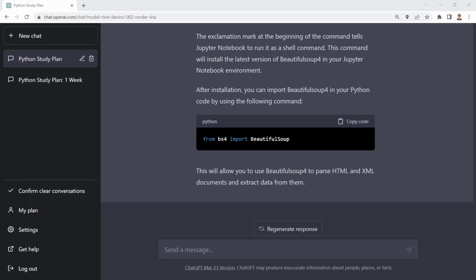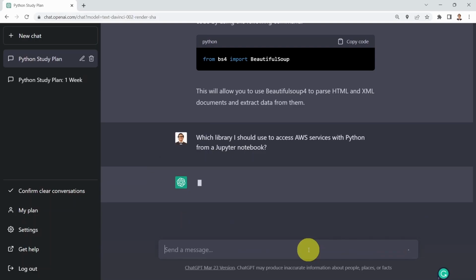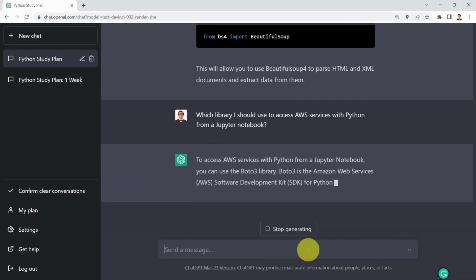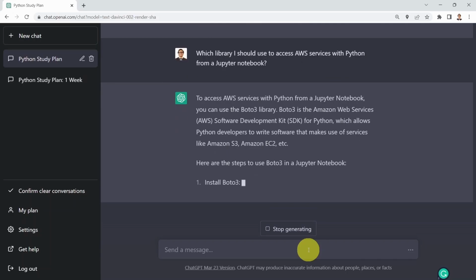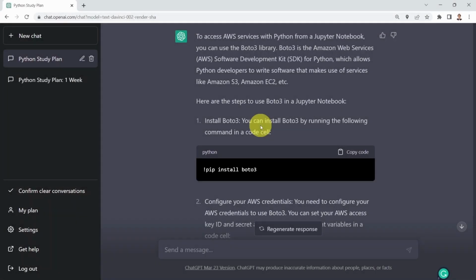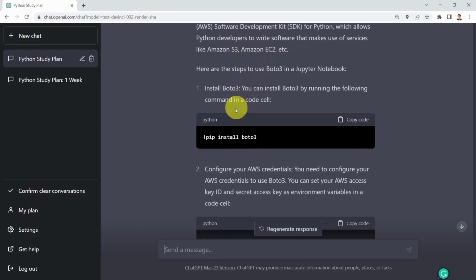Okay, and then finally, what if, for example, I would like to leverage some libraries to access services available on AWS or Amazon Web Services? Well, I can go ahead and say, which library should I use to access AWS services with Python from a Jupyter Notebook? And please note that these are real-world examples that I encounter on a daily basis. So here ChatGPT is telling you that you need to install Boto3, which is basically the software development kit, or SDK, for Python. And it's telling you here you need to do pip install boto3.